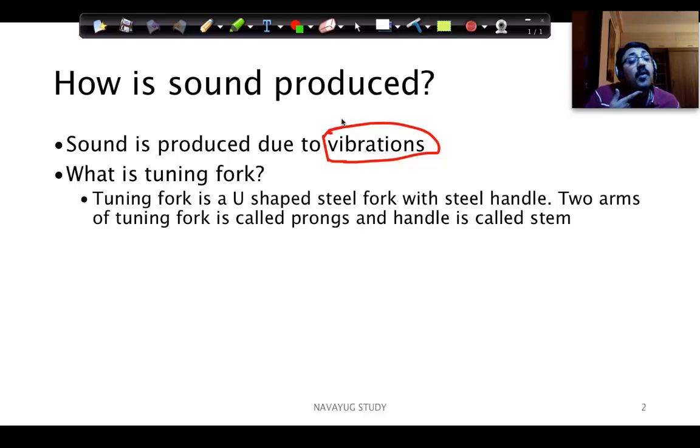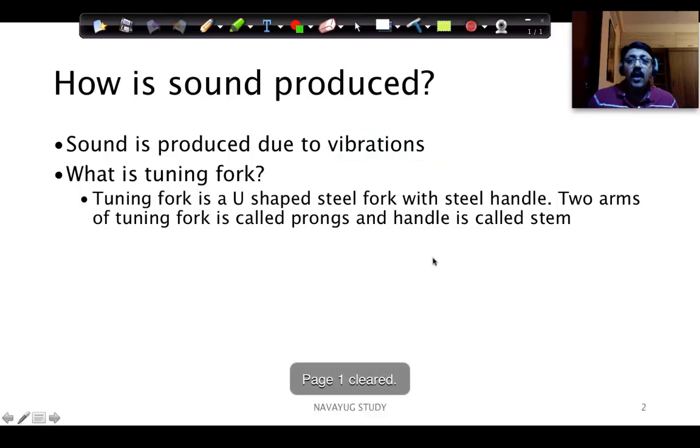That is what is called the vocal cord. There's something called a vocal cord inside in this area, the throat area, and that vocal cord is vibrating, and that vibration is what actually is producing sound. And that's how you're able to talk, you're able to sing, you're able to shout, and do whatever, right? So there is vibration. Now I want to show you a few other examples of how the sound gets produced.